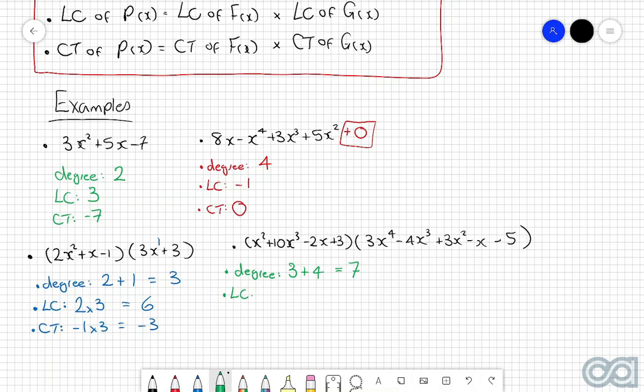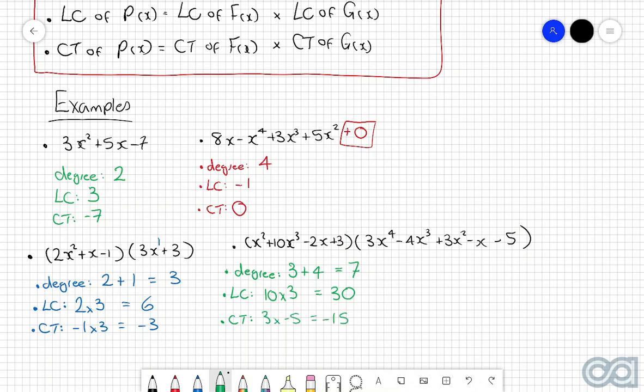Then the leading coefficient, we know is going to be equal to the product of the two individual leading coefficients. The leading coefficient of this first polynomial will be this 10, and then the leading coefficient of the second polynomial will be this 3. So therefore, we can say that the leading coefficient of the entire thing will be equal to 10 multiplied by 3, which is equal to 30. And then last but not least, we know that the constant term is going to be equal to the product of the two individual constant terms. The constant term of this first polynomial is this 3, and then the constant term of the second polynomial is this -5.